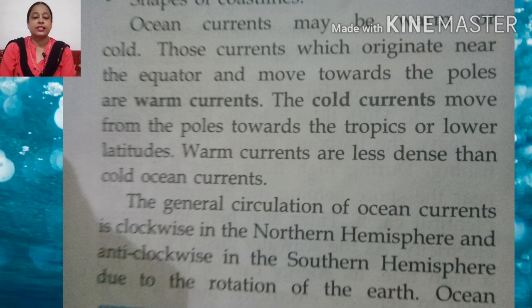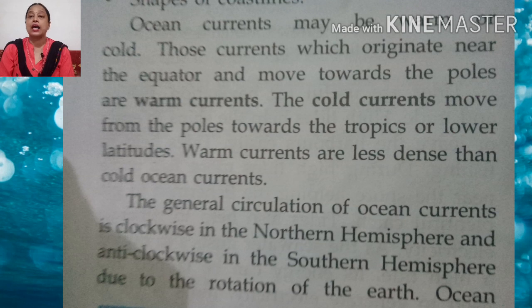The cold currents move from the poles towards the tropics, or we can say lower latitudes. What is a cold current, children? The cold currents move from the poles towards the tropics, or lower latitudes. So that is called the cold currents. Now, warm currents are less dense than cold ocean currents.